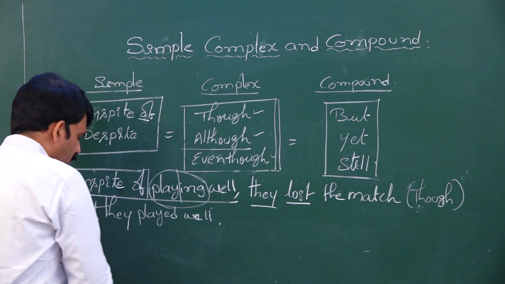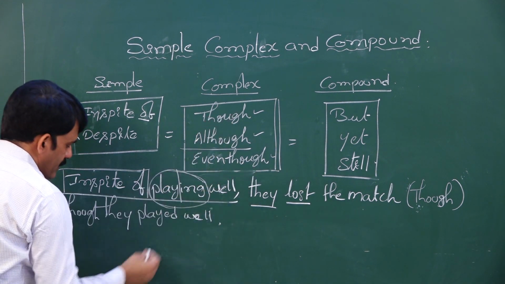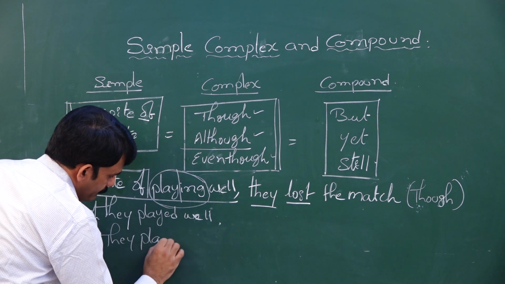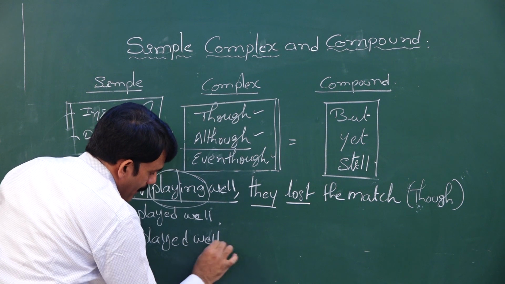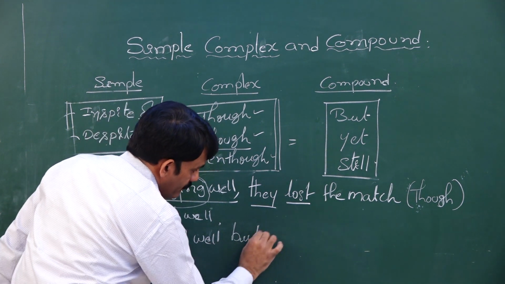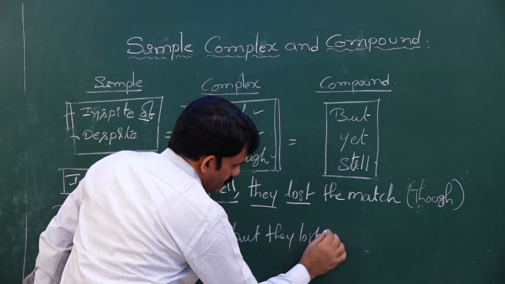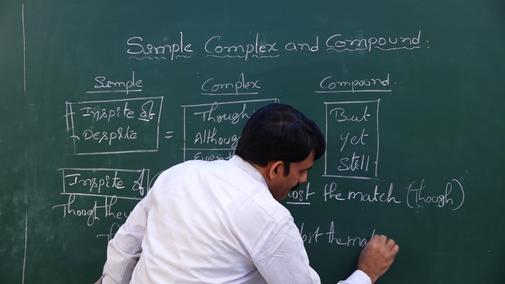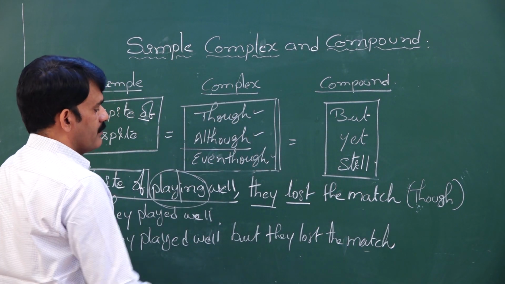Hence, you have to remove though and write two main clauses and connect with but. So, what is the answer? They played well, but they lost the match. That's it. They played well, but they lost the match.